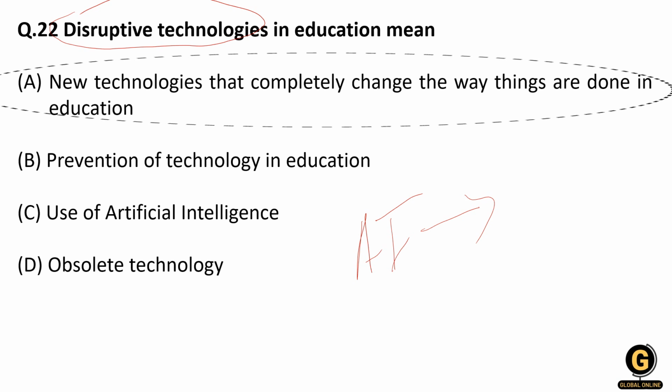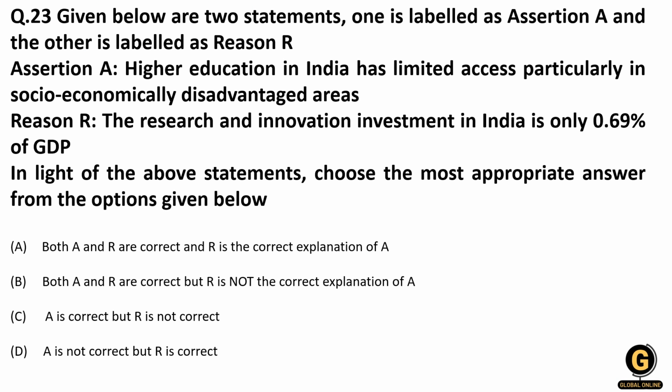So the main examples will be AI, then online learning, right? These are the two important ones. They have given us an assertion, and then a reason: that higher education in India has limited access, particularly in socio-economically disadvantaged areas, and the research and innovation investment in India is only 0.69% of GDP. So that is the reason.